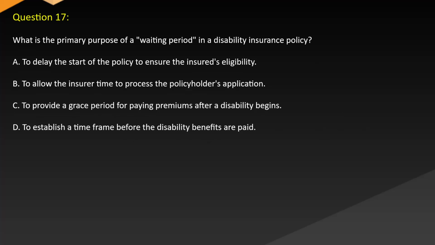Question 17. What is the primary purpose of a waiting period in a disability insurance policy? A. To delay the start of the policy to ensure the insured's eligibility. B. To allow the insurer time to process the policyholder's application. C. To provide a grace period for paying premiums after a disability begins. D. To establish a time frame before the disability benefits are paid.